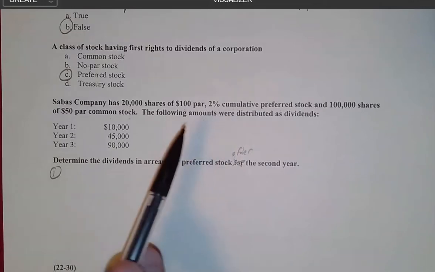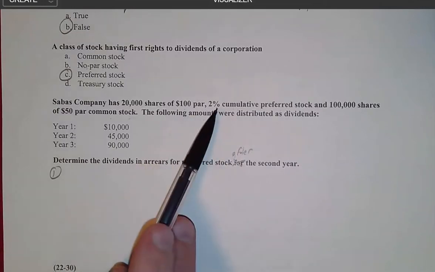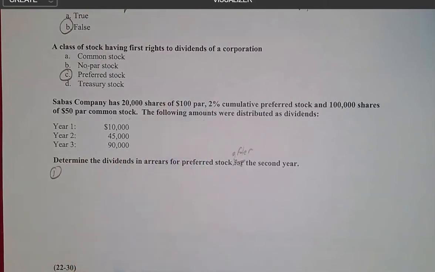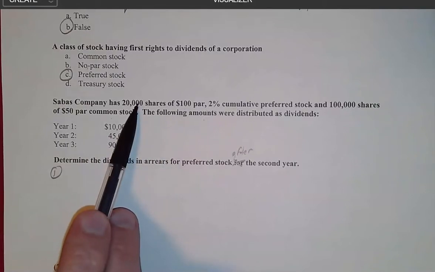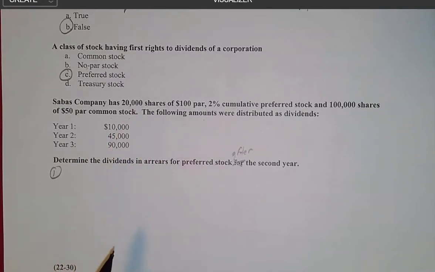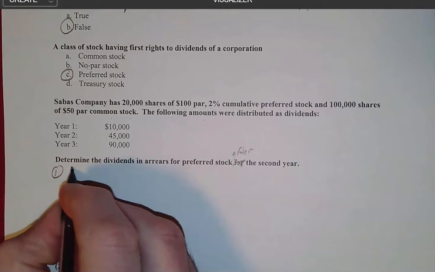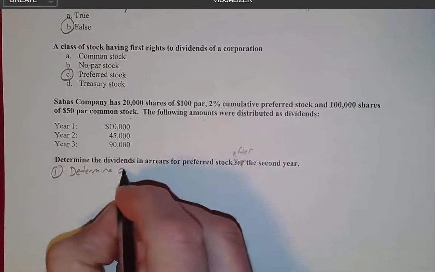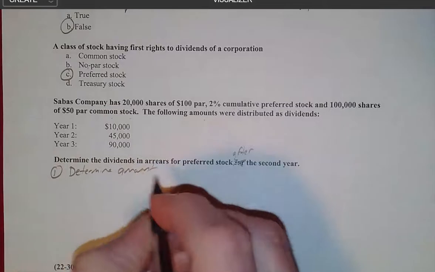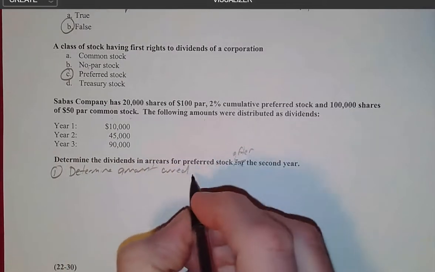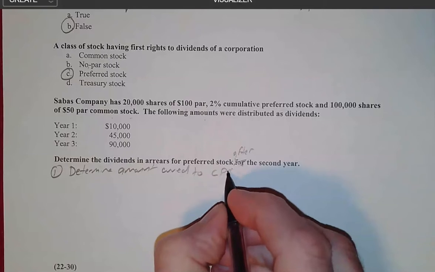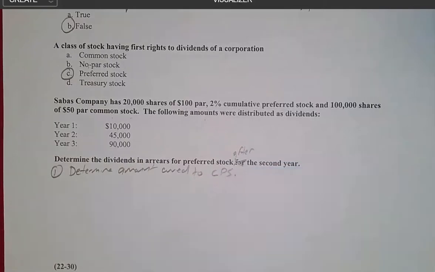That minimum amount is going to be 2% of $100 for every share that they own. And in this case, we've got 20,000 shares out there. So the first thing we have to do is to determine the amount owed to, and I'm going to abbreviate here, cumulative preferred stockholders.